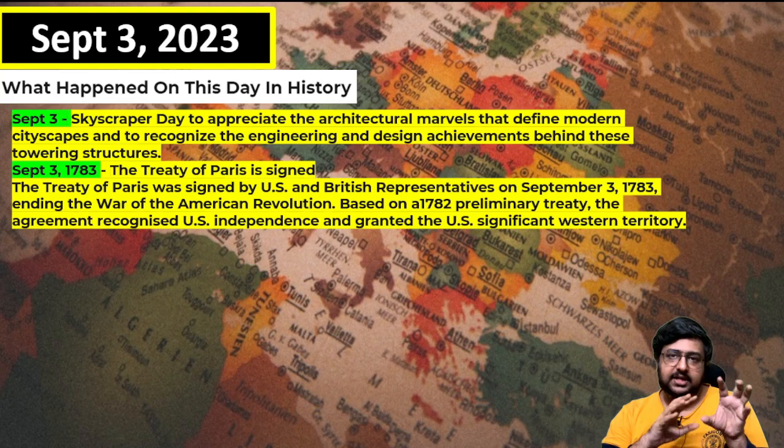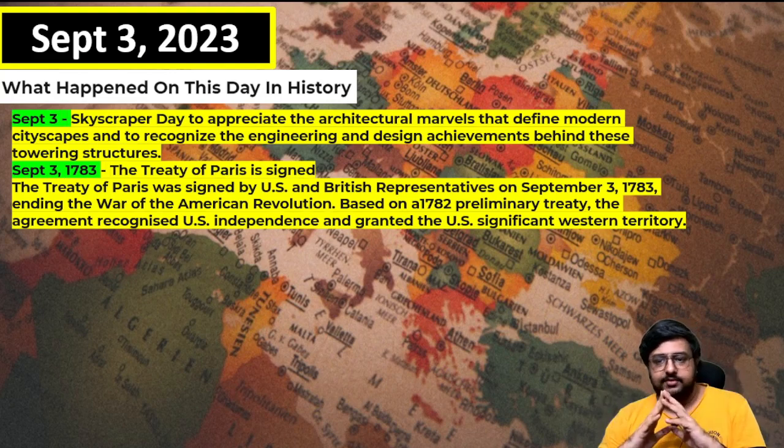So they were living as per the Britishers' policies. But after many years, 100 years or so, with slavery and all these orders by the British, you feel like, now let's revolt. That is how the American Revolution happened. The 13 colonies revolted against the British Empire, and finally they got independence, and then they signed the Treaty of Paris.